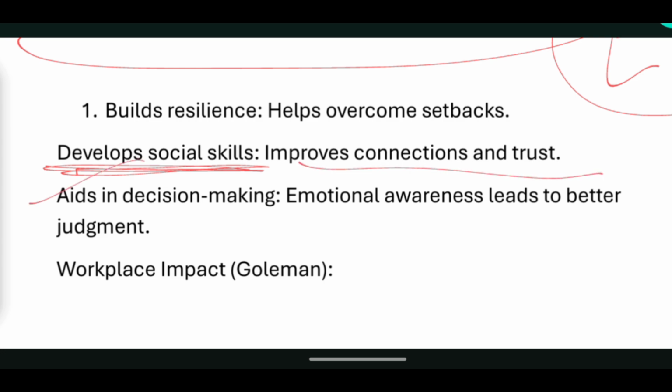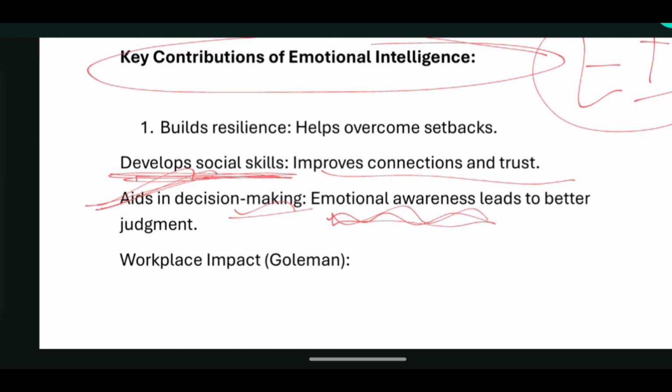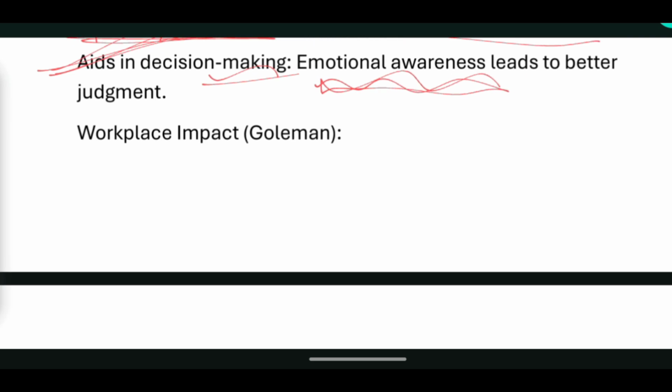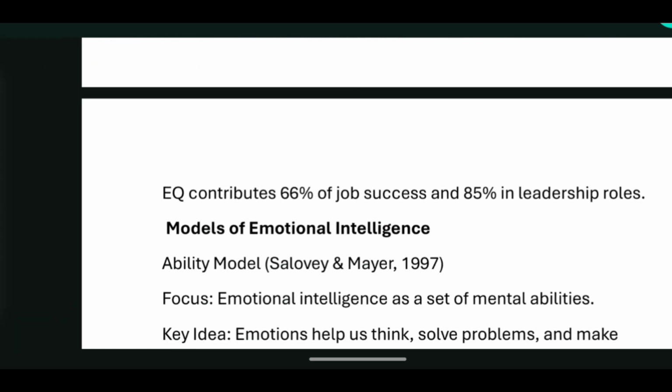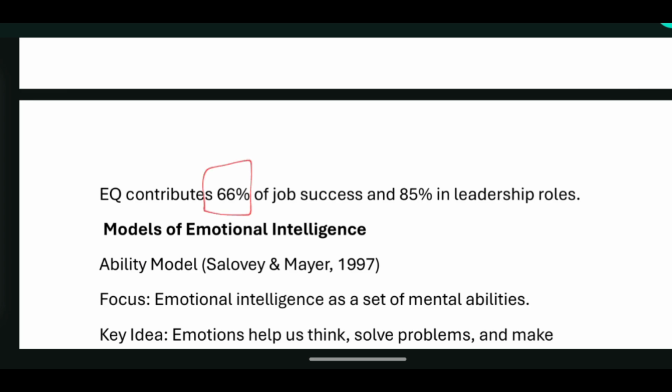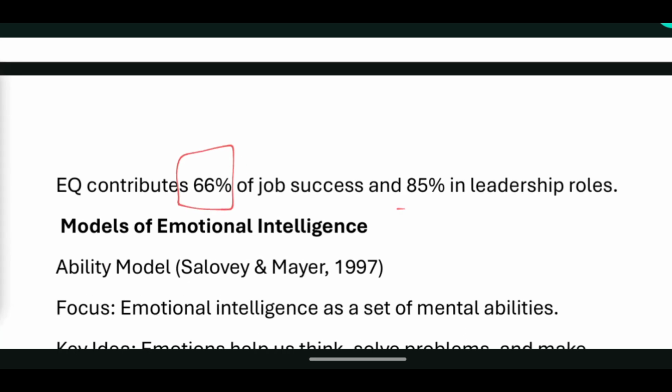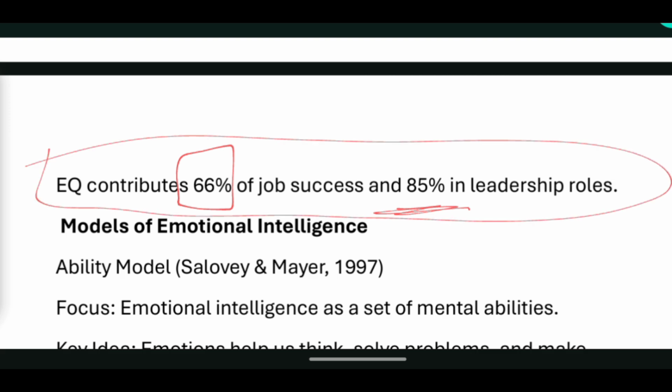improves connections and trust. It aids in decision making, because at that time you will have this emotional awareness, और जब आपके पास emotional awareness होगी तो तब आप better judgment ले पाओगे, and after that जब आपका better judgment होगा तो आप अच्छी decisions भी ले पाओगे. Now Goleman ने एक बात कही है इस चीज़ के बारे में कि it will help you even in the workplace, it will give you a workplace impact. और इन्होंने कुछ नंबर्स में वो चीज़ बताई है कि EQ contributes 66% of job success और 85% in leadership roles. ठीक है, so this is said by Goleman.